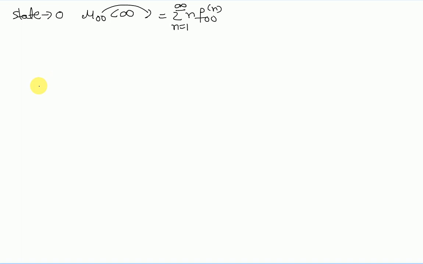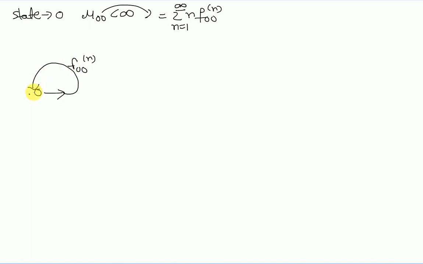If we have walked away from state 0 to some other state, and after some time we get back to state 0 for the first time, then this probability is f00 in any number of steps.